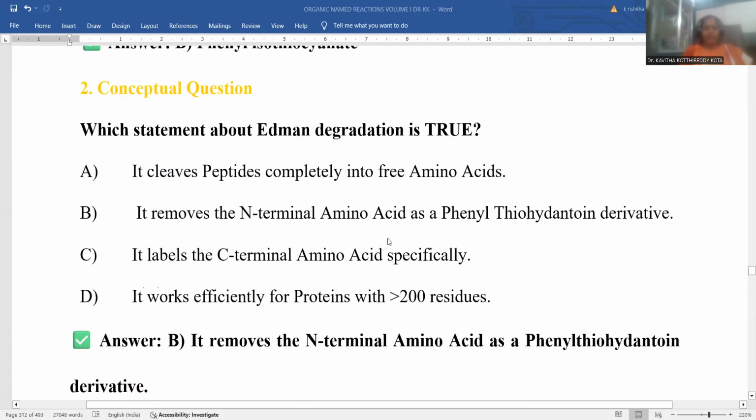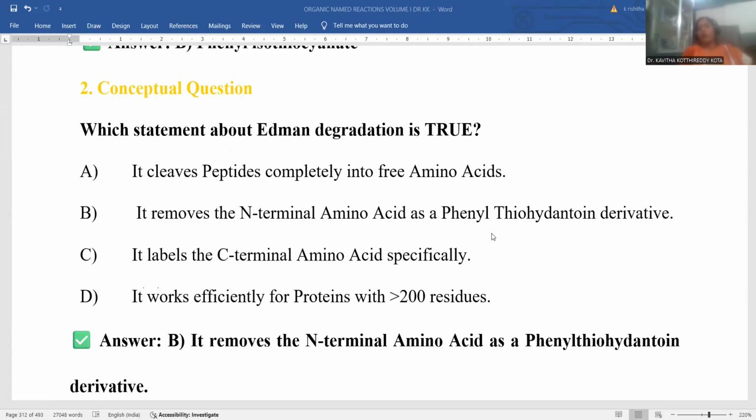And here is another question you noticed. Which statement about Edman degradation is true? Option A: it cleaves a peptide completely into free amino acids. Can we cleave the entire polypeptide chain? Is it possible? No. Only the N-terminal residue of amino acid will be departed, so statement A is completely wrong. Option B: it removes the N-terminal amino acid as a phenyl thiohydantoin derivative. So only the N-terminal amino acid will be removed in the form of phenyl thiohydantoin.